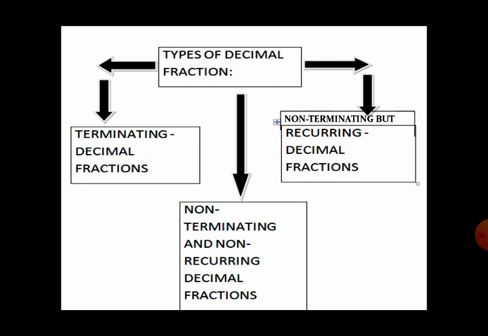The second type is non-terminating but recurring decimal fractions. Non-terminating means endless, the division is going on. And what does recurring mean? Recurring means to reoccur. It means some particular digits or pair of digits or groups are going to repeat again and again after the decimal point. Non-terminating and non-recurring decimal fractions are those fractions in which the division is ongoing, it is incomplete, the remainder is not 0, and simultaneously there is no particular arrangement of the digits after the decimal point. So that is non-recurring.